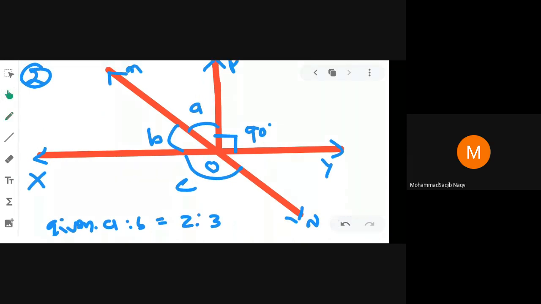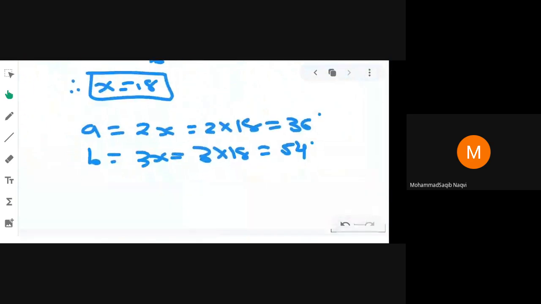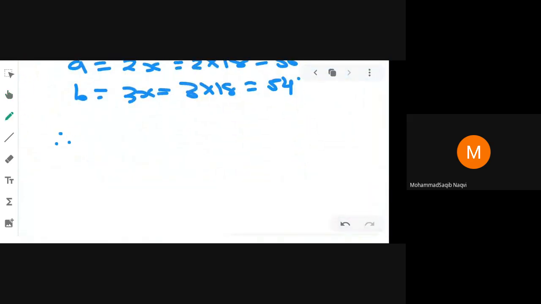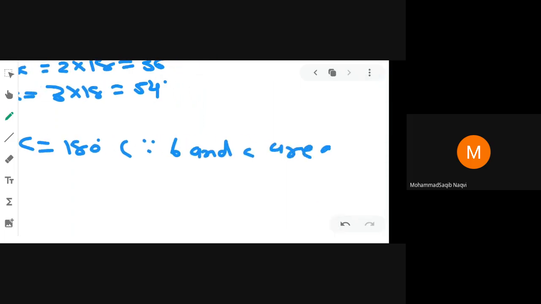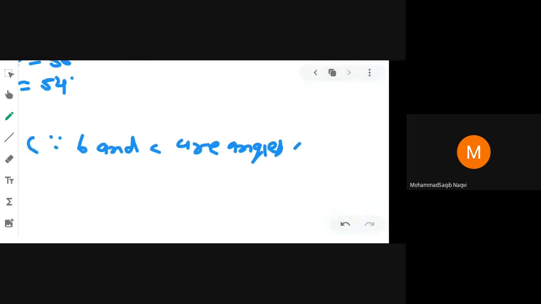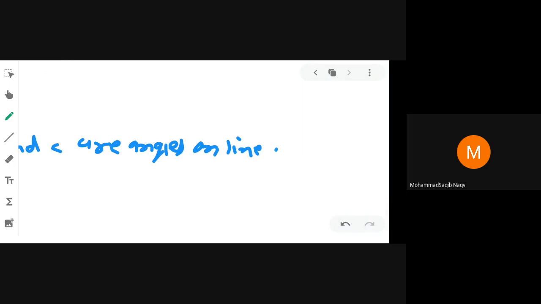Consider which line? Line MN. On this line MN, angles B and C are there. So the sum of angle B and angle C is always 180 degrees because MN is a line. So we can write B plus C is equal to 180 degrees, because B and C are angles on line MN.